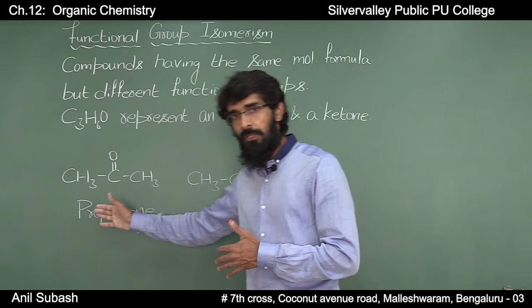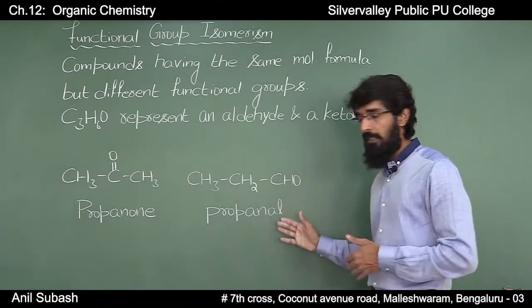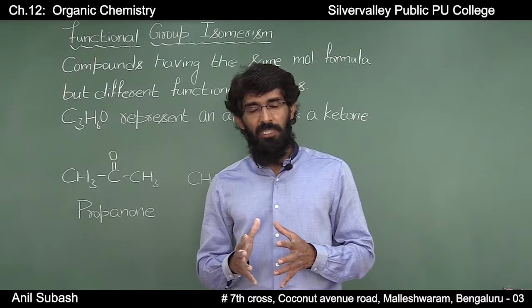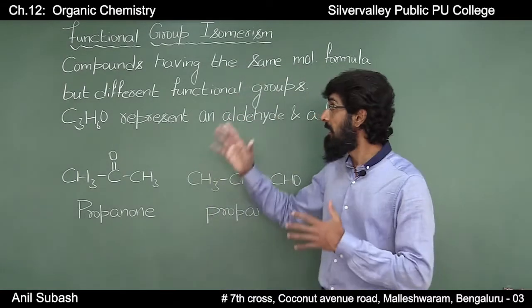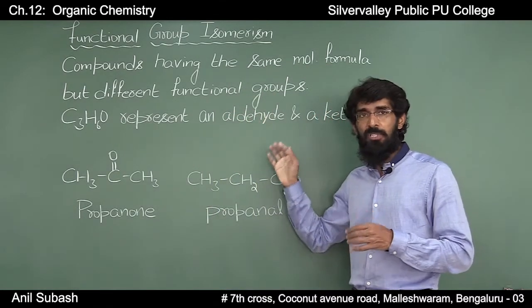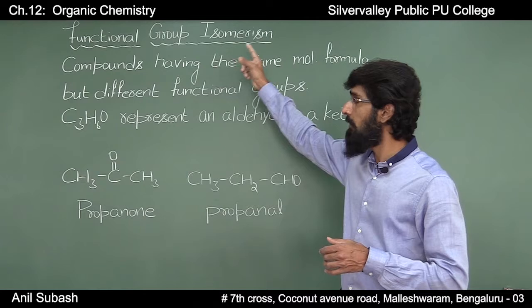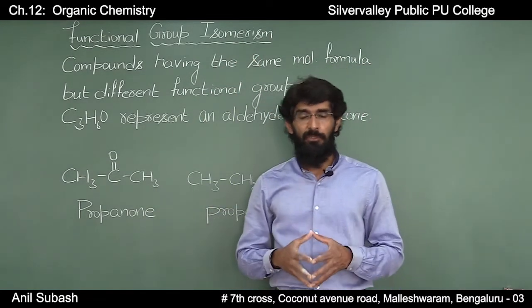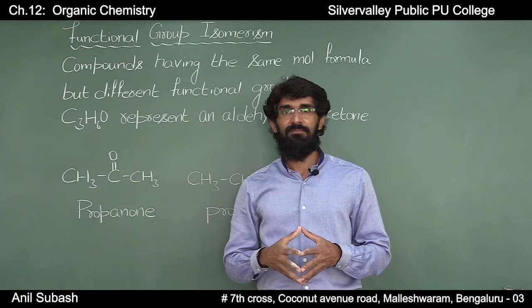One is a ketone and the other one is an aldehyde. Such compounds which have the same molecular formula but different functional groups are called functional group isomers, and the phenomenon is known as functional group isomerism.